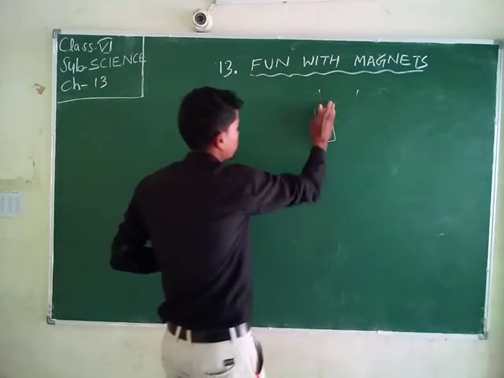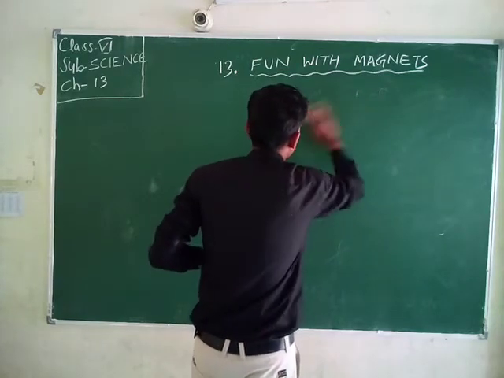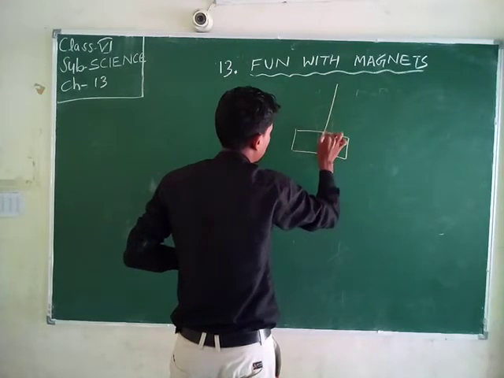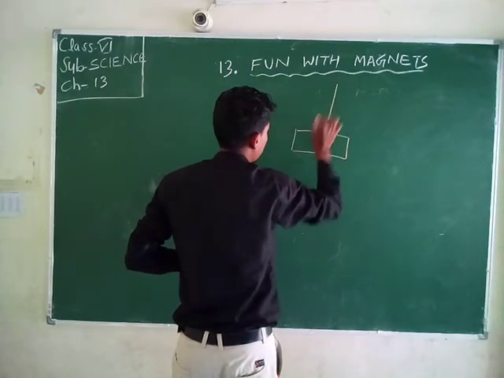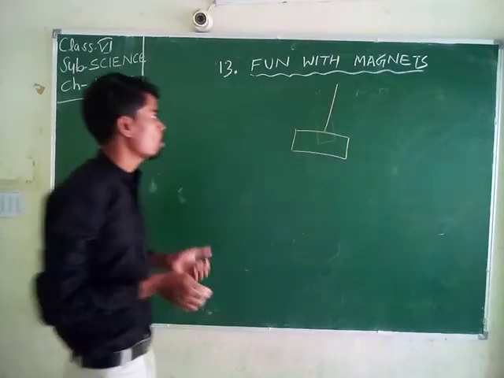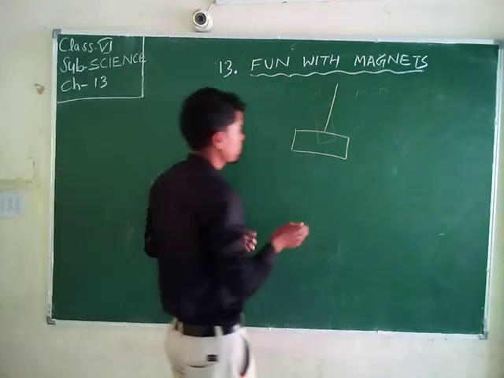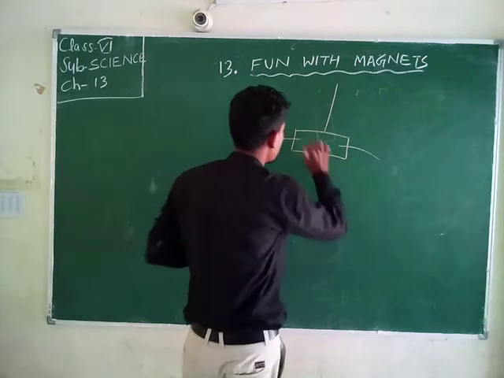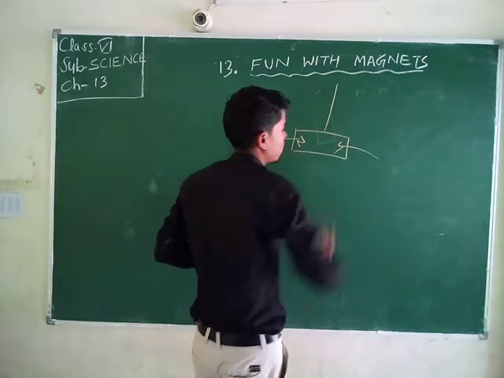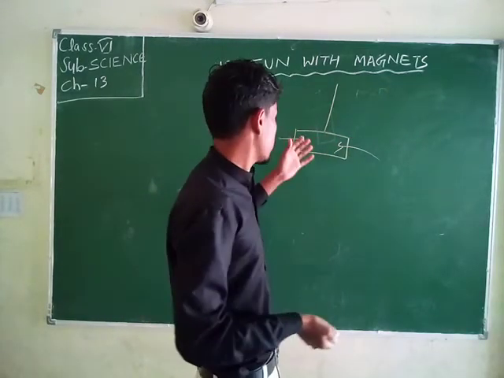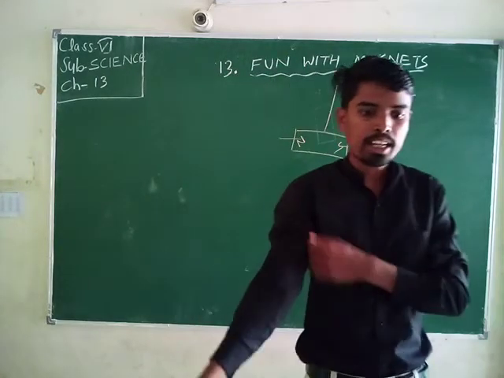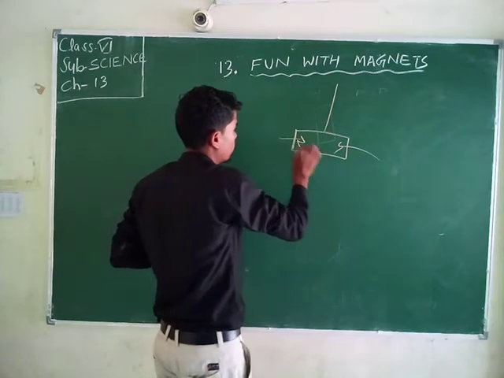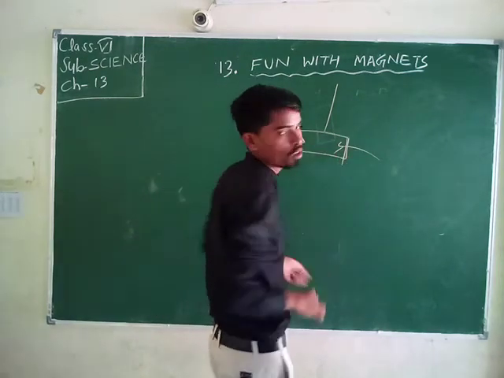Suppose this is the magnet and this is the thread. The magnet always shows its direction towards the north and towards the south. This is the special characteristic of magnets, and those are the poles, the north pole and the south pole.